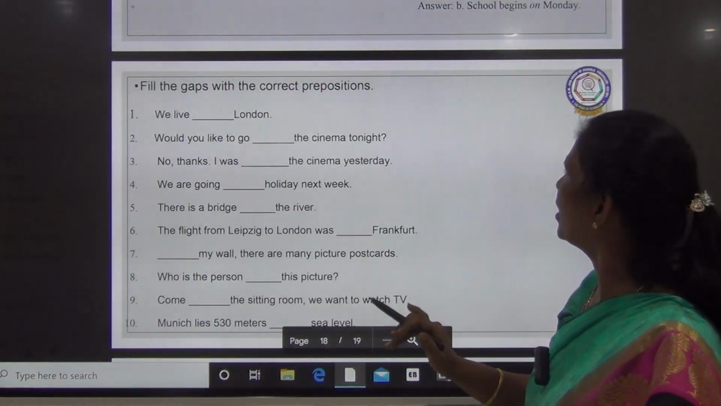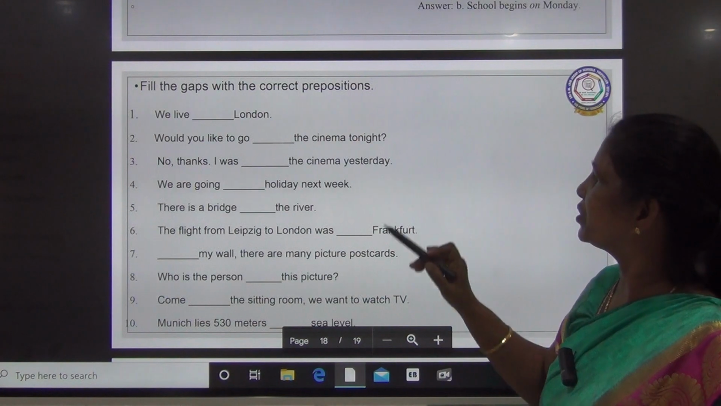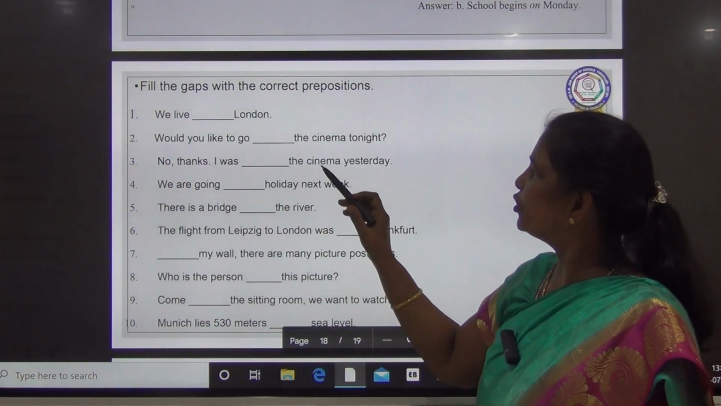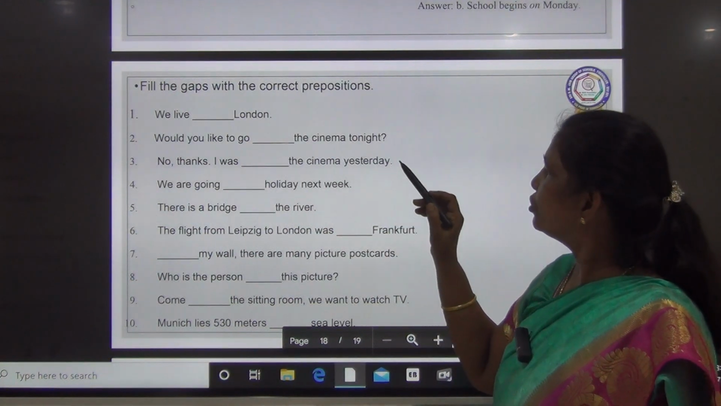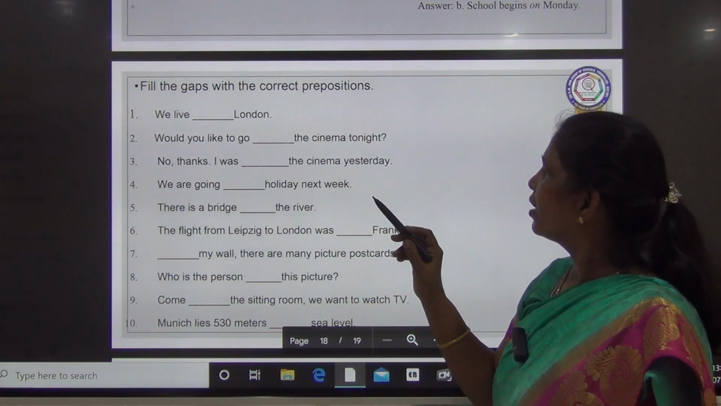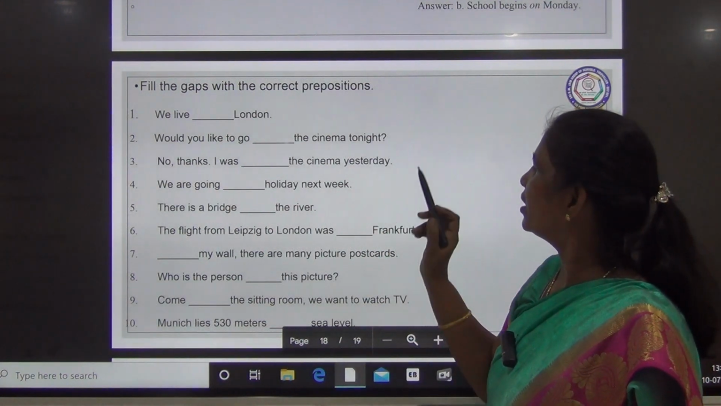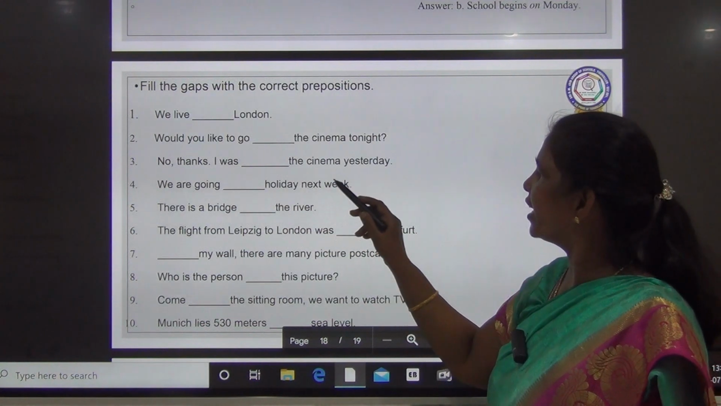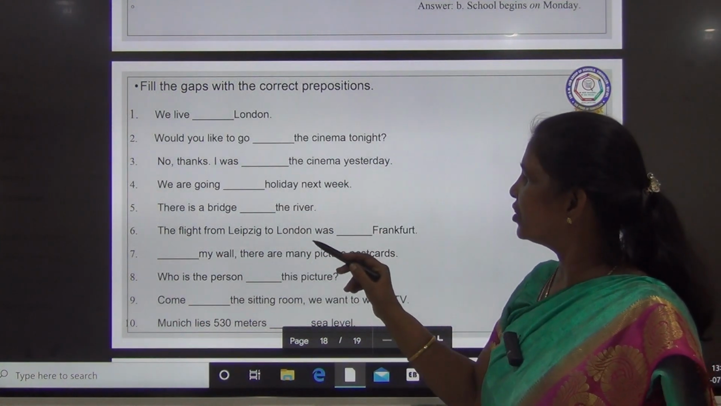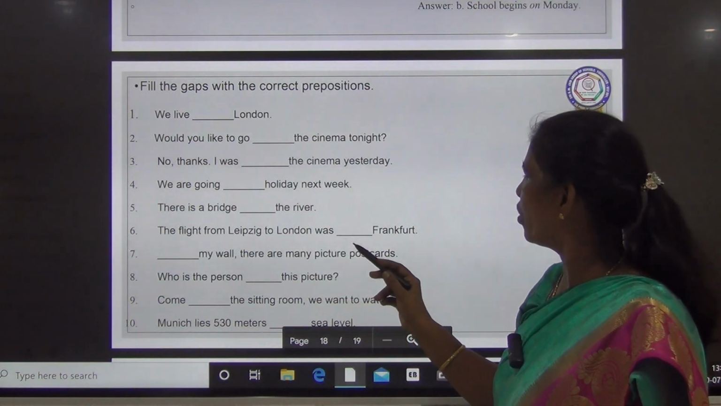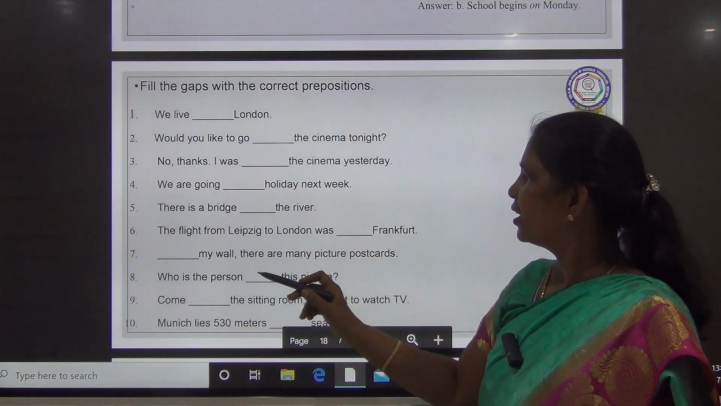Okay, then you will be giving the answer. Fill the gaps with the correct preposition. We live in London. Would you like to go to the cinema tonight? No thanks, I was at the cinema yesterday. We are going on holiday next week. There is a bridge across the river. The flight from Leipzig to London was in time.